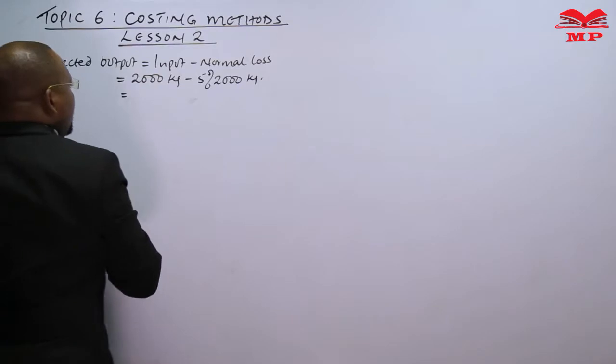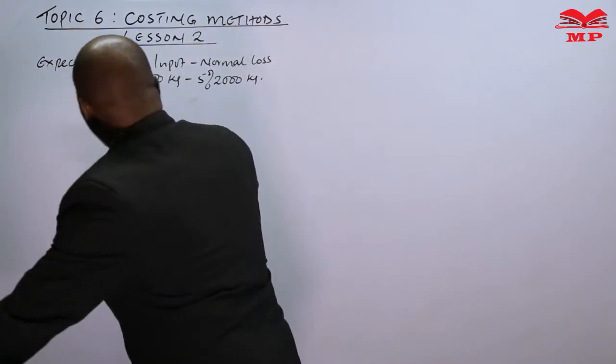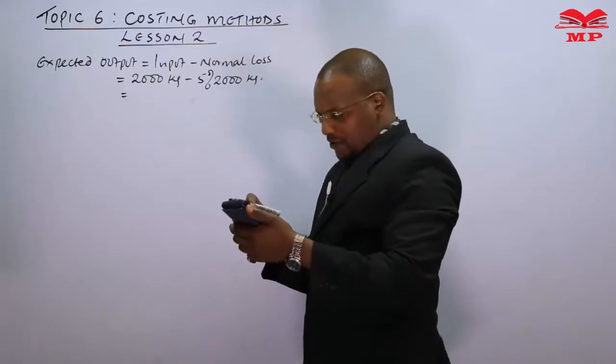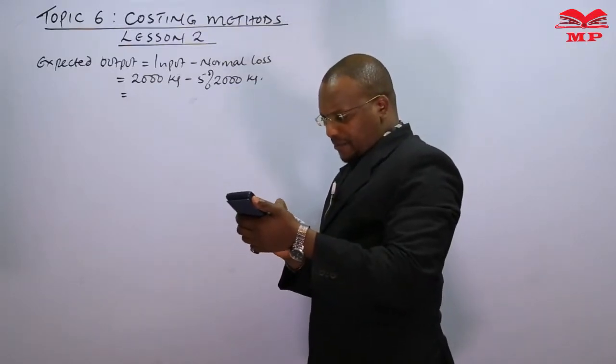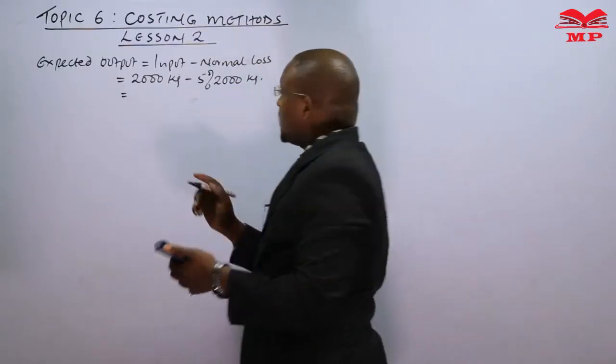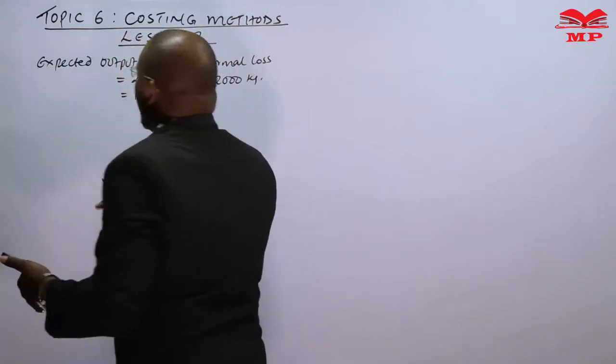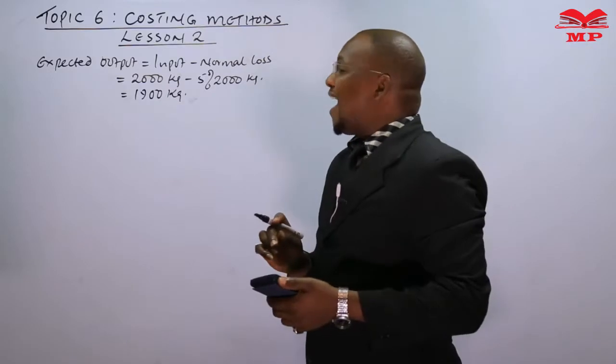So this is like saying 95% of 2,000, so this is 0.95 times 2,000. This is 1,900 kgs. But again, what was the actual output?